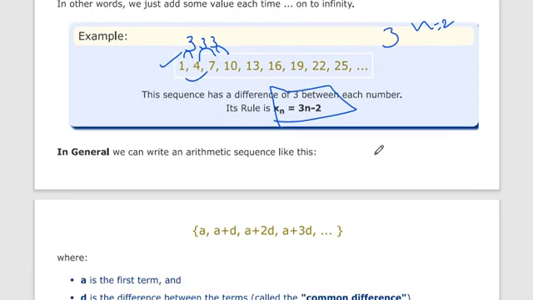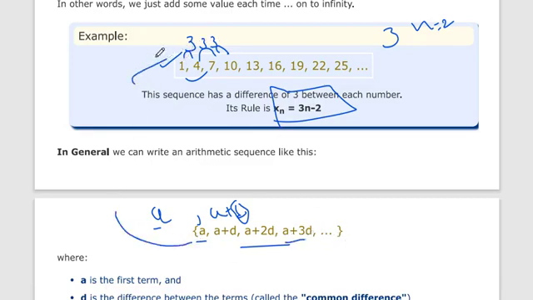Now we have to write this sequence in arithmetic form. So how do we write it? Let's say the first term we take as a, then the next term will become a plus d, where d is constant, then a plus 2d, a plus 3d. So we can also get this sequence.